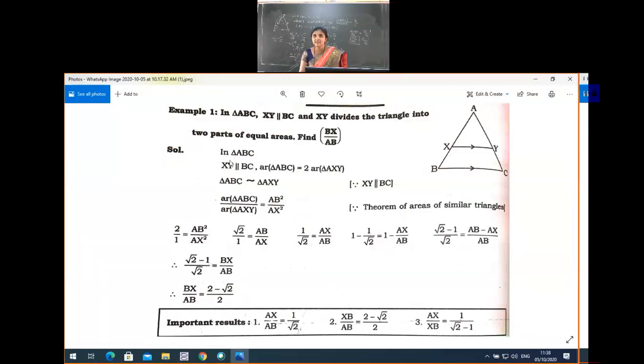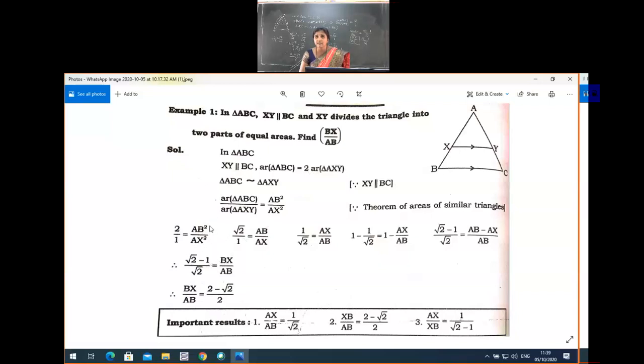So ABC parallel, this result is given data only, then similar according to this AA criteria. Okay, no need to memorize that. Understood this? Next we took this result because now only we learned that areas of similar triangles are proportional to the squares of the corresponding sides. So next what did we do? We took this result from this statement, area of ABC divided by area of AXY is 2/1 ratio. So 2/1 is equal to AB square by AX square.